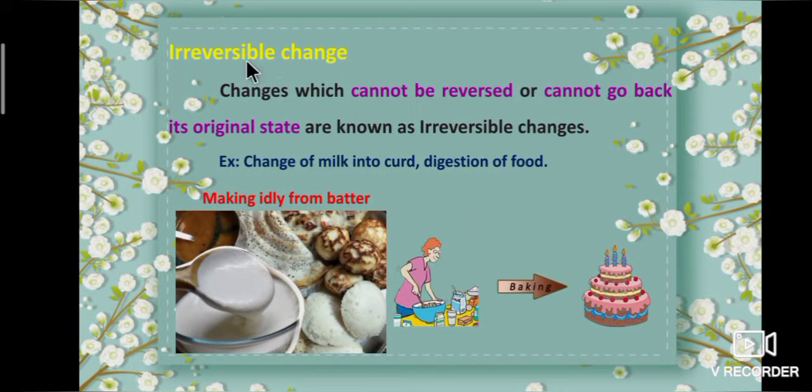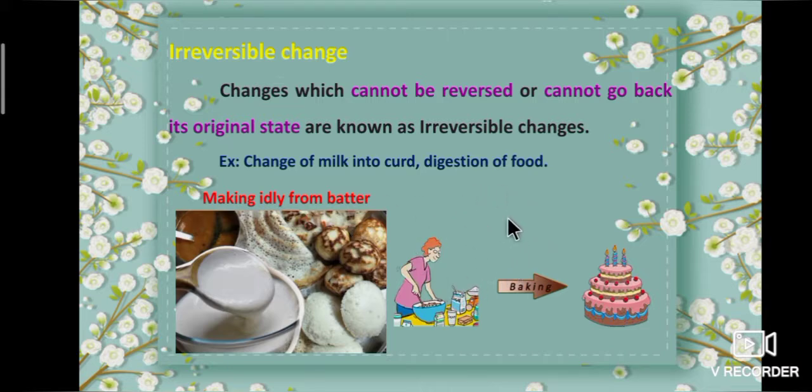Now we are going to learn about irreversible change. Changes which cannot be reversed or cannot go back to their original state are known as irreversible changes. Example, change of milk into curd, digestion of food, making idli from batter, baking of cake and bread are irreversible changes.